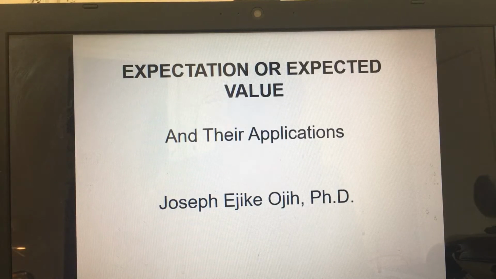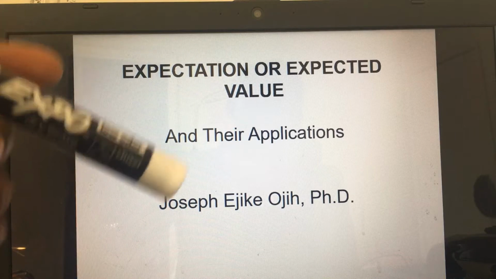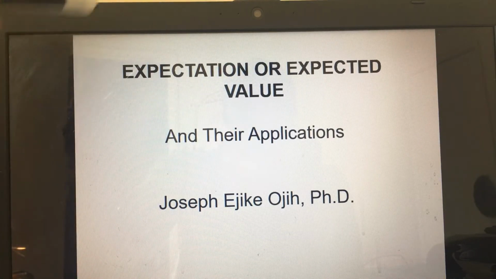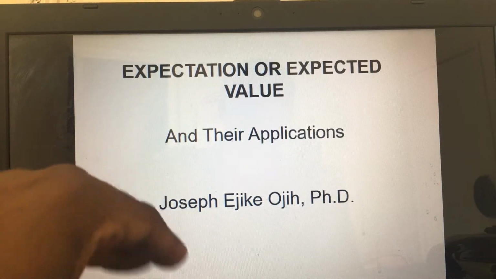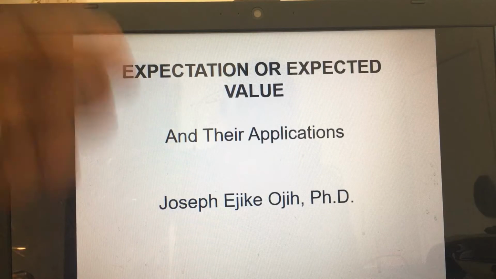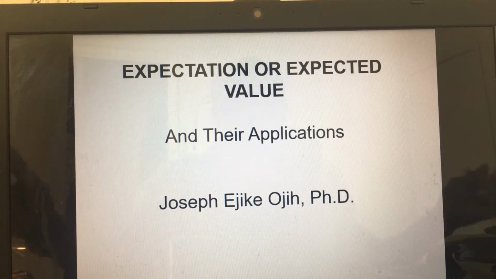You can also apply this principle in business and finance to find out if a business will be profitable or not, or even in lottery. The examples I will give you here, I will apply it to lottery and business. I started with lottery to show you that basically when it comes to lottery, you should expect to lose. However, if you are lucky to win, congratulations, okay?